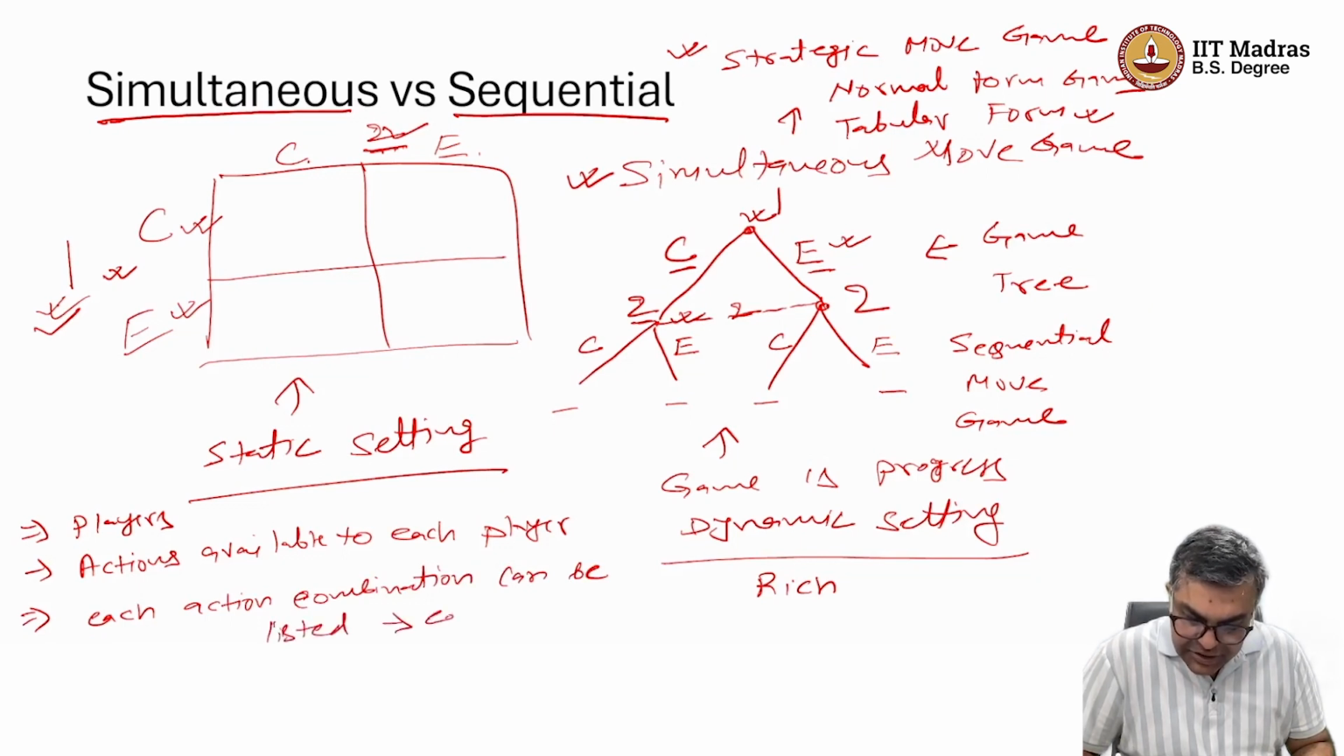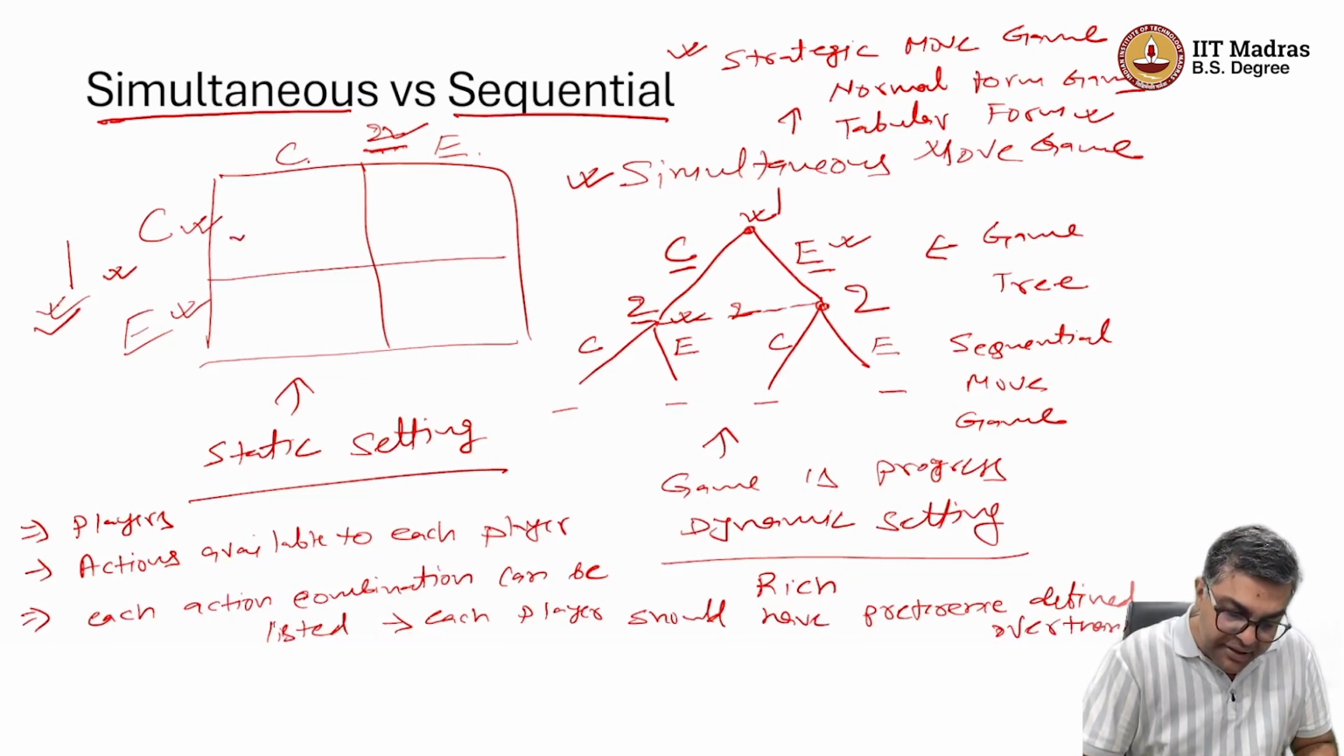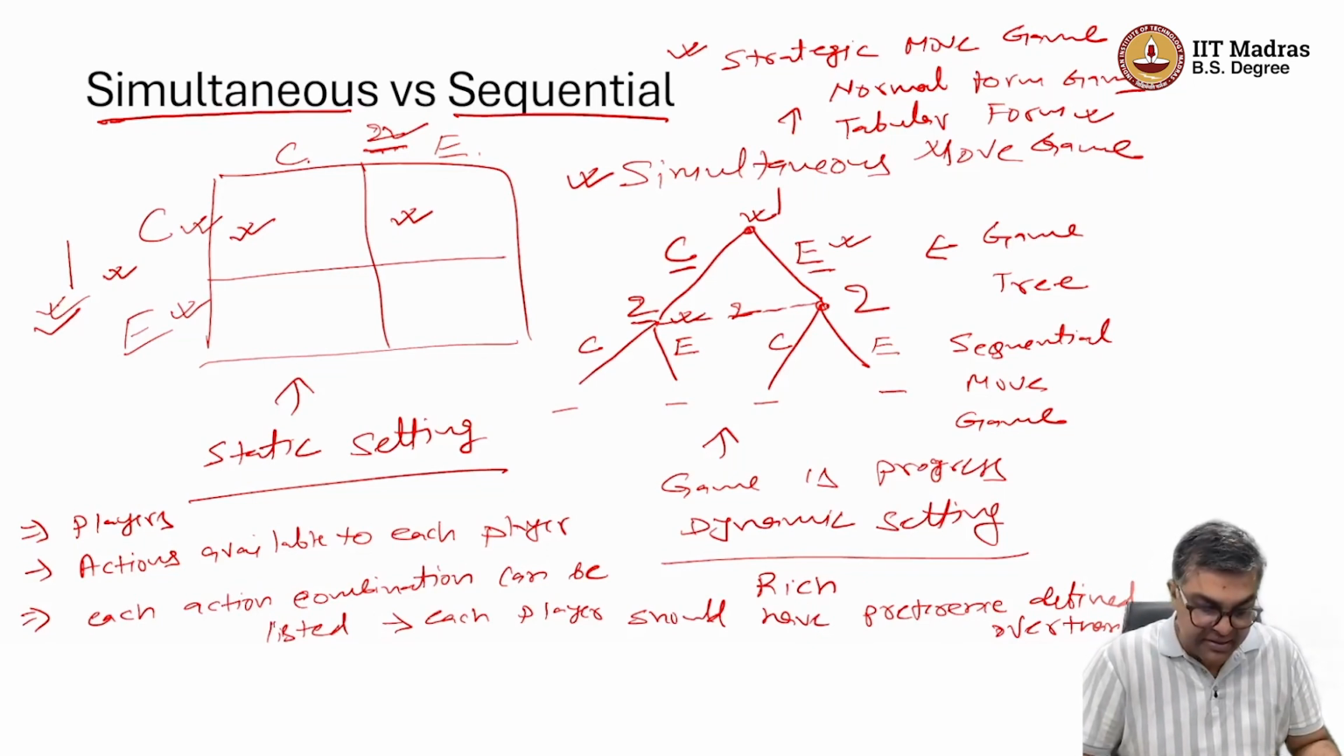and each player should have preference defined over that list. What do I mean? Whether this box is best for player 1 or this box is best for player 1, or what is the ranking when it comes to liking. There can be a separate ranking list for player 1 and a separate ranking list for player 2. And if you have n players, 2000 players, each player can have a ranking list. So three things are required.